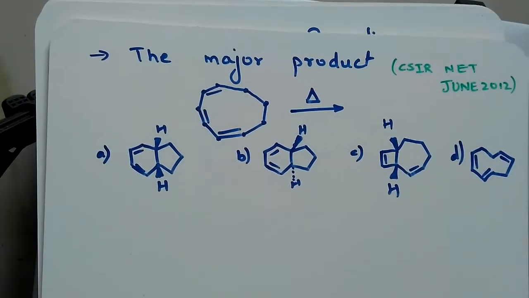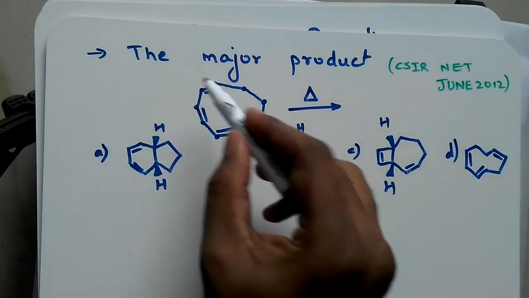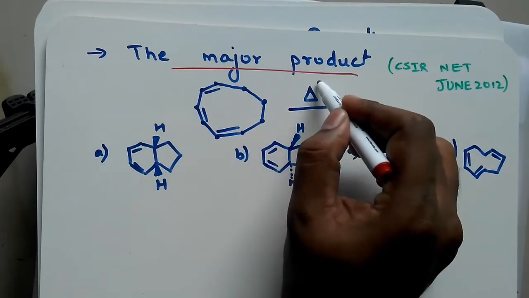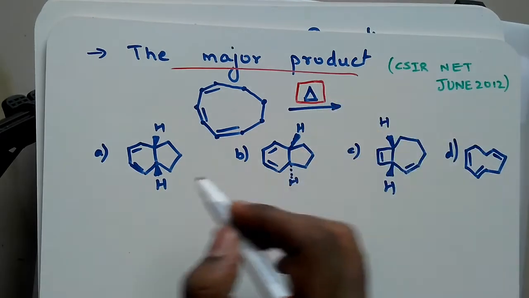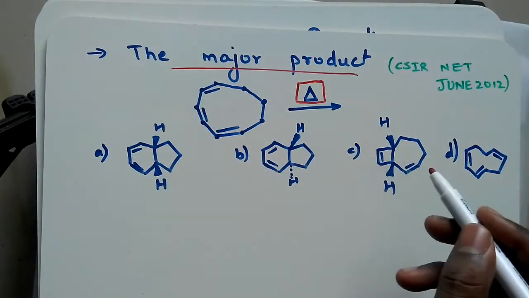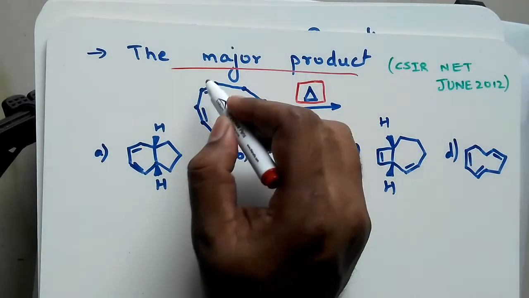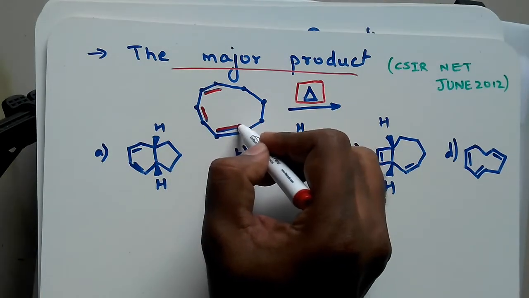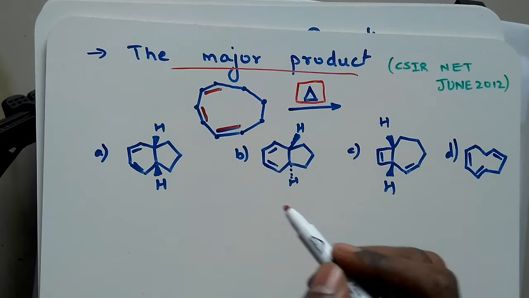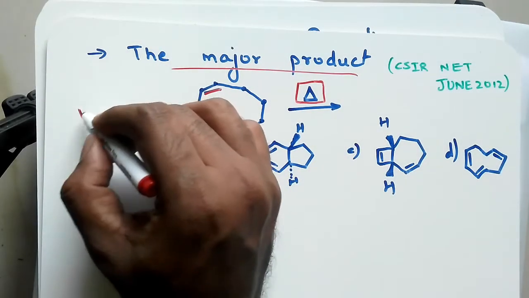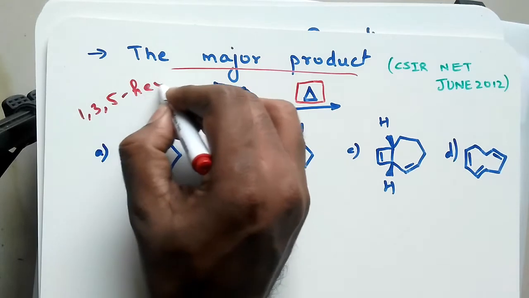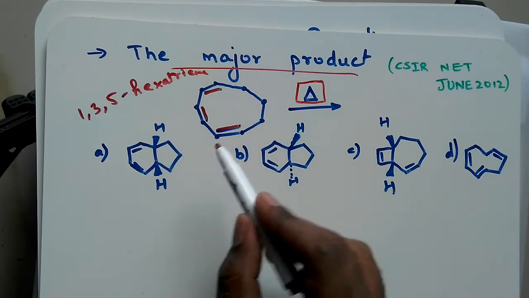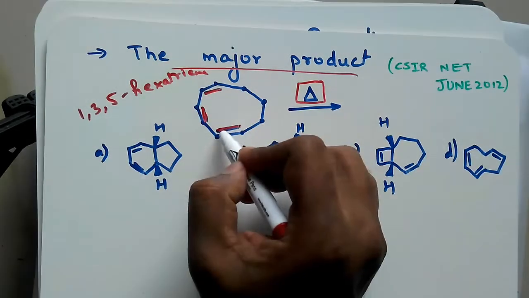This question is from CSIR-NET, June 2012. What will be the major product here? Here we are having a thermal condition. So what will be the stereochemistry among these, which will be the major product? If you are observing this part, we have 1, 2, 3 conjugated double bonds. So we will check for 1,3,5-hexatriene. This will be equivalent to 1,3,5-hexatriene. So we have to check for the HOMO of 1,3,5-hexatriene.